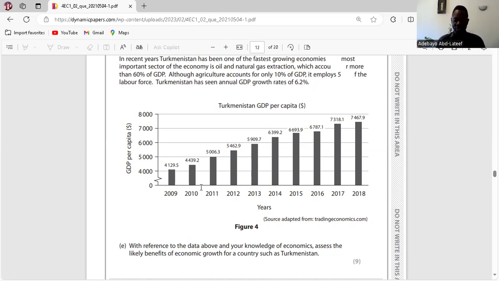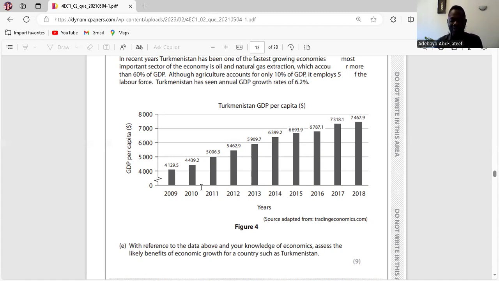So with economic growth rates now, I got the poverty level in Turkmenistan as it has the largest proportion of its labor force in agriculture, which is expected to have lower income. With higher growth rates, the government of Turkmenistan may increase the minimum wage rate to raise the income level in the agricultural sector. However, if the economy of Turkmenistan grows too fast, it may bring about inflationary pressure.